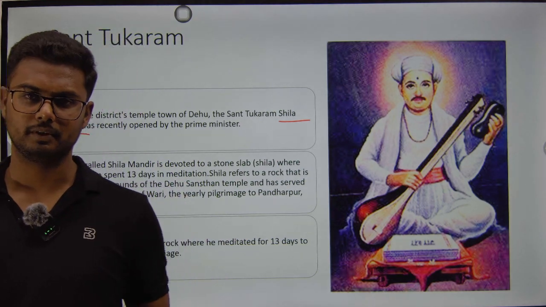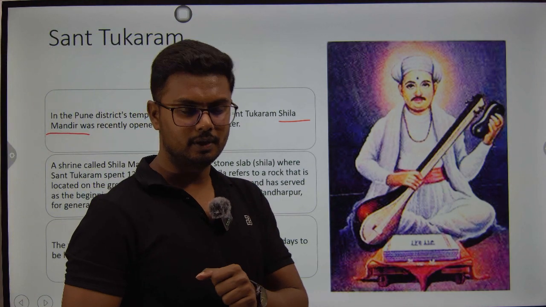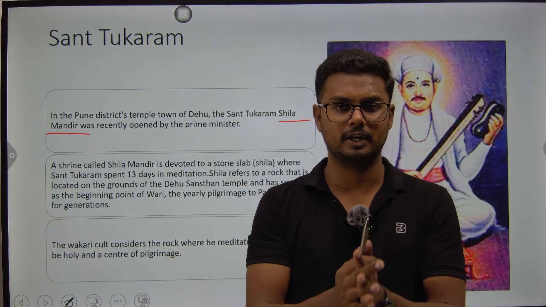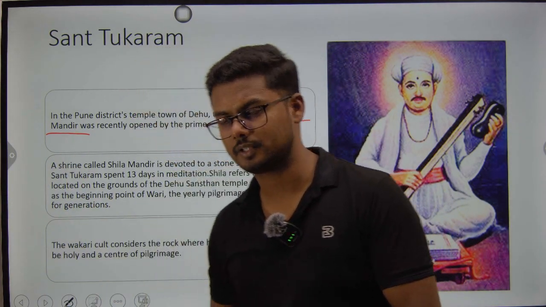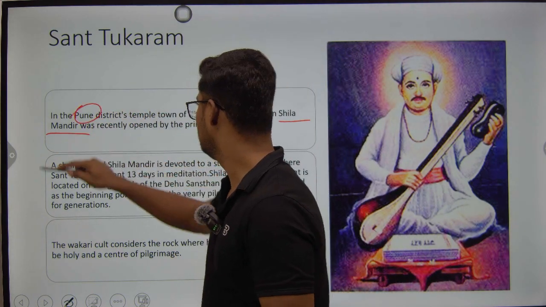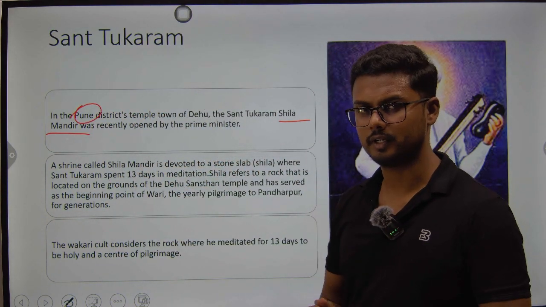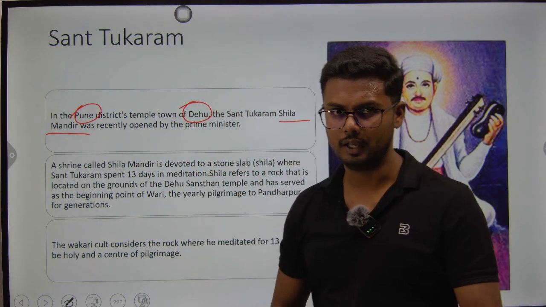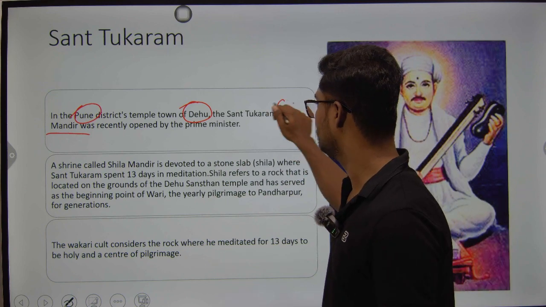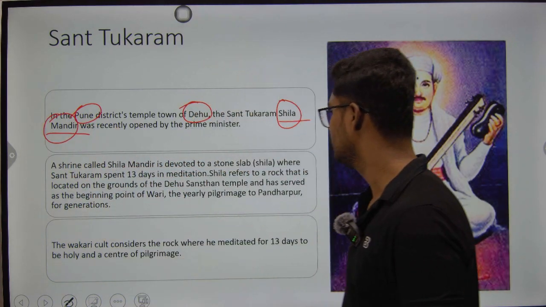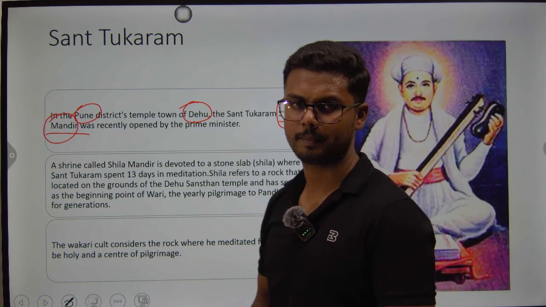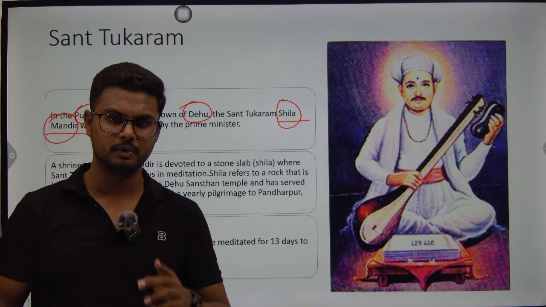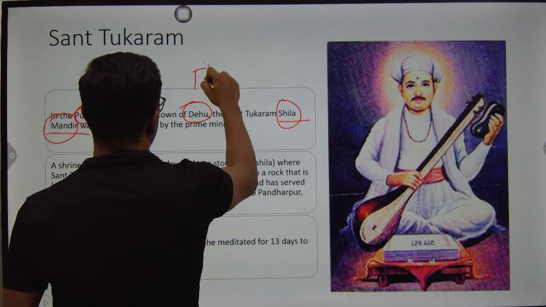But first, please remember the context is in 2022, a temple dedicated to the 17th century Bhakti poet or saint Sant Tukaram was inaugurated in the state of Maharashtra, that too in Pune, and the village where it is located, or the exact place, is called Dehu, and the temple is called Shila Mandir. He was a famous Bhakti Kavi, and he composed various dohas and some poems famously known as Abhangas.